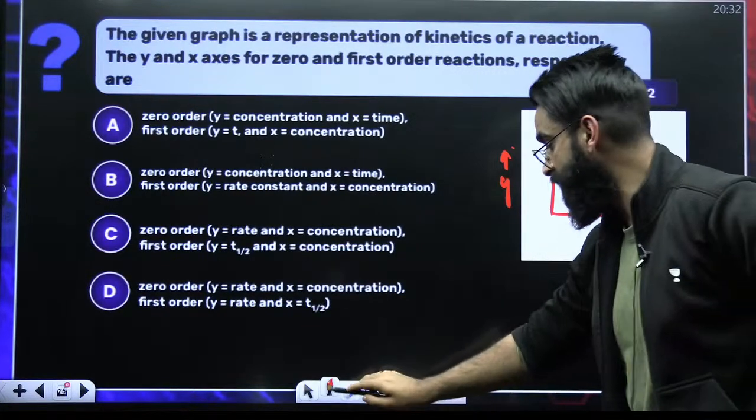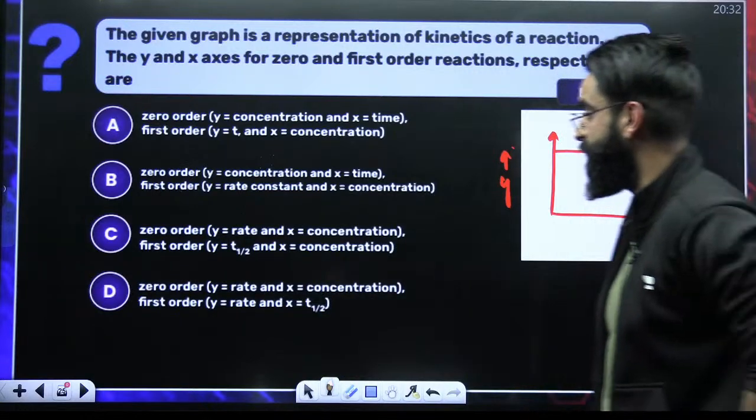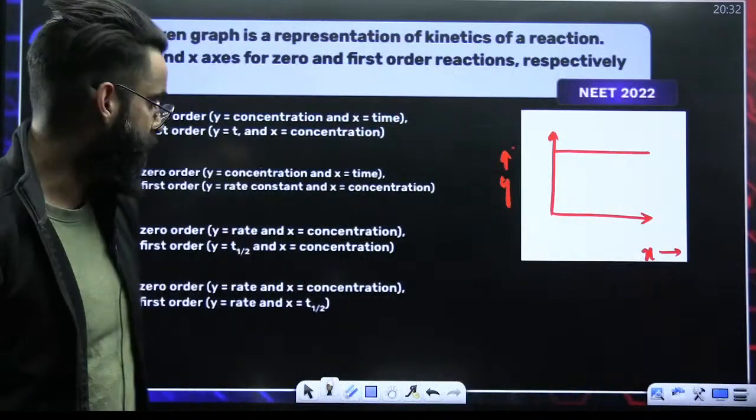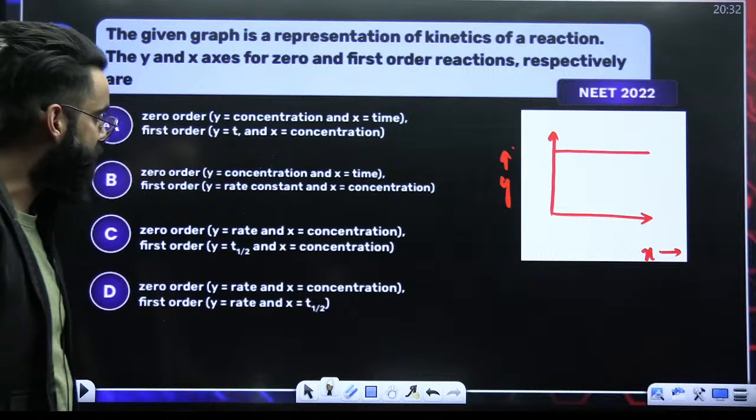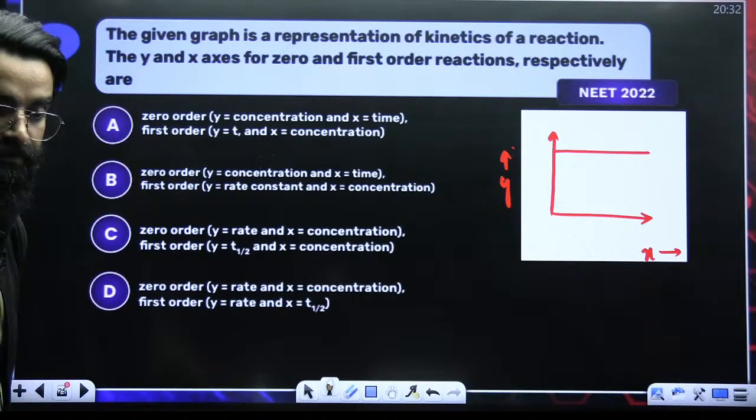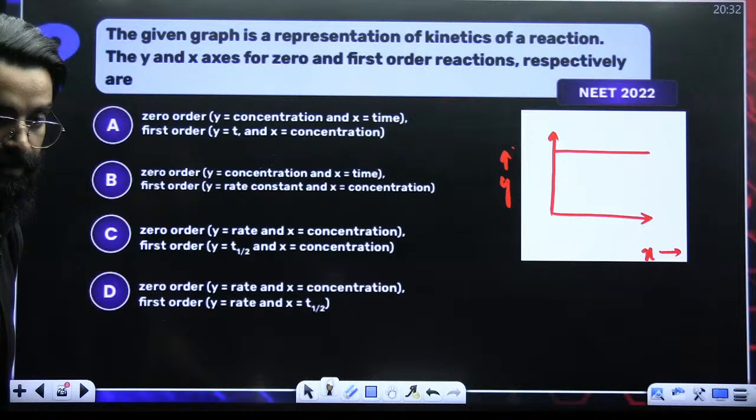Now tell me the answer of this question. Now it's a question for you. Quick. Look at it properly, guys. This is the question.